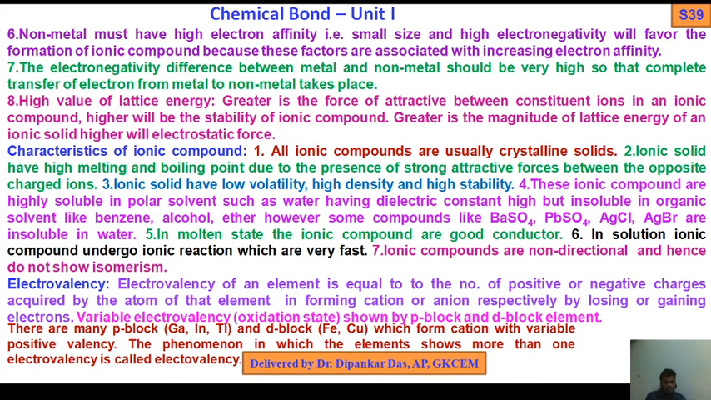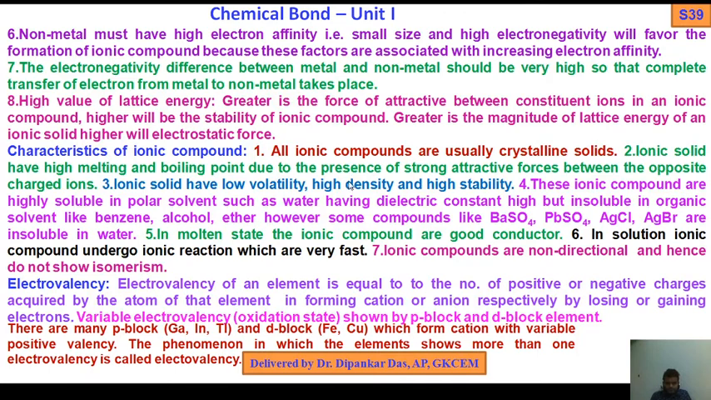What is an ionic compound? I have discussed the examples. And what are the conditions for the formation of ionic compound? I have also discussed. Now come to the characteristics or properties of ionic compound. So what are the properties, the characteristics of ionic compound?